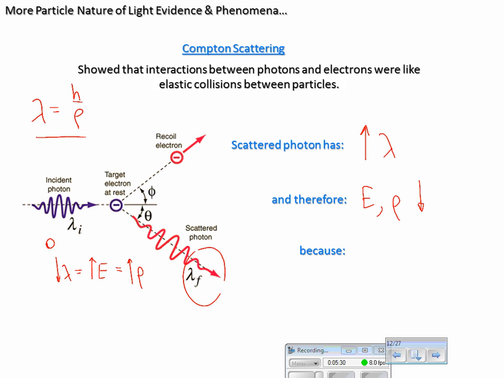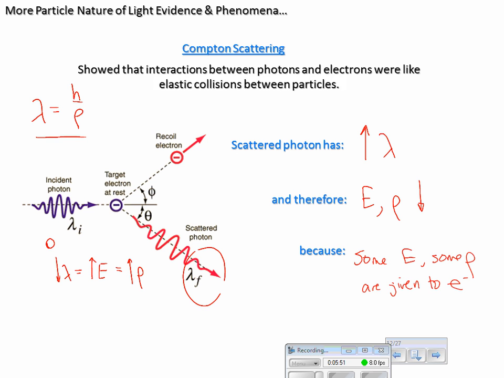Because this is an elastic collision, kinetic energy is conserved. Total energy is always conserved, but in this case, kinetic energy also. Some energy and some momentum are given to the electron.